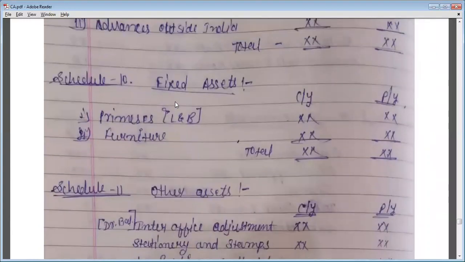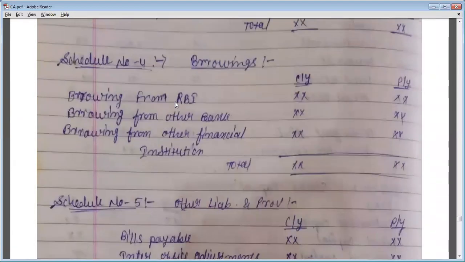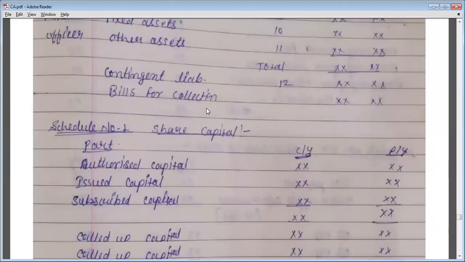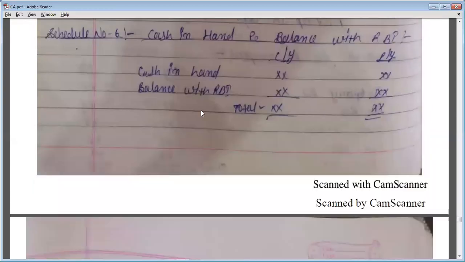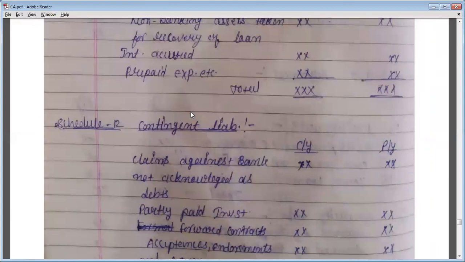Then next is contingent liabilities. The next schedule is schedule number 12, contingent liabilities. So we will write all the contingent liabilities under schedule 12. So see what is included in contingent liabilities.